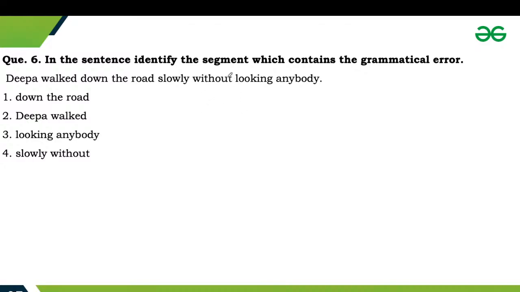So here without is a preposition, anybody is a subject. Okay, object of without preposition. Looking is a present participle adjective, not past participle.